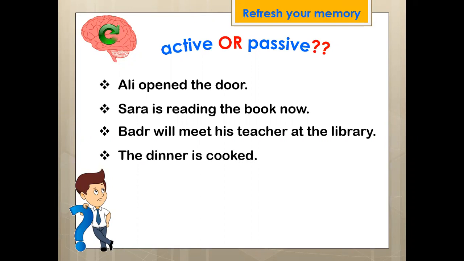Try to check. Ali opened the door. So, is it active or passive? Active sentence means when we start the sentence with the subject, so it is called active. While when we start the sentence with the object, it is called passive.